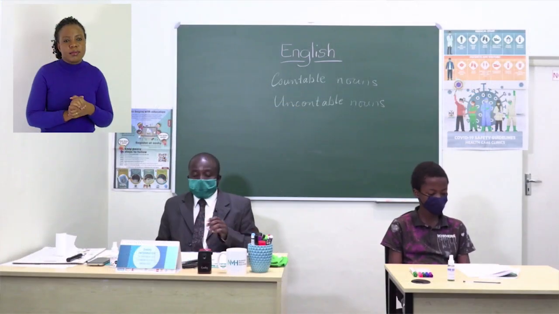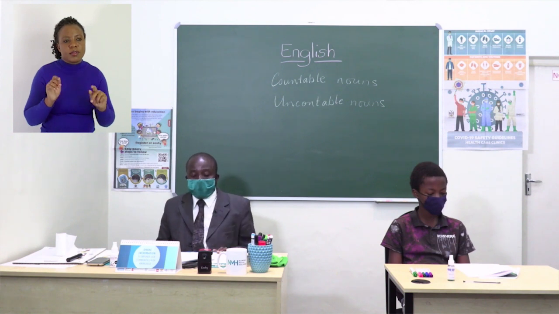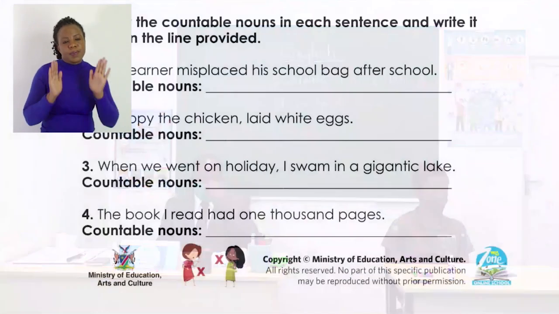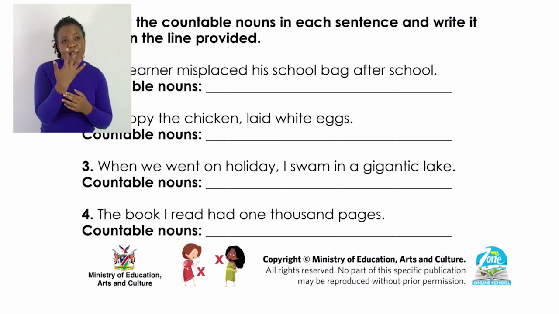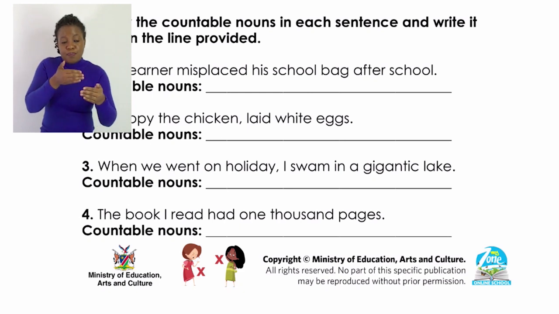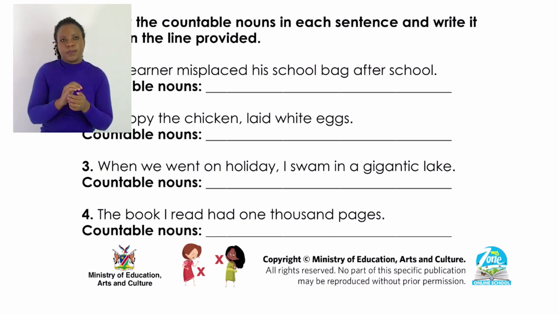Boys and girls, let's go back to our page 5, where I explained uncountable nouns, but let us also look at countable nouns. The instruction says, identify the countable nouns in each sentence and write it on the line provided.